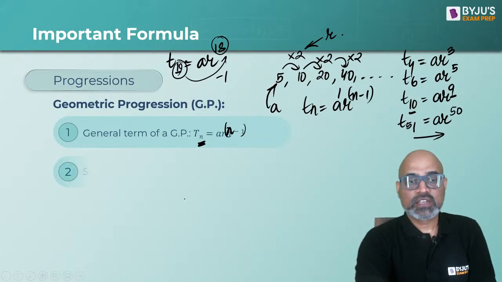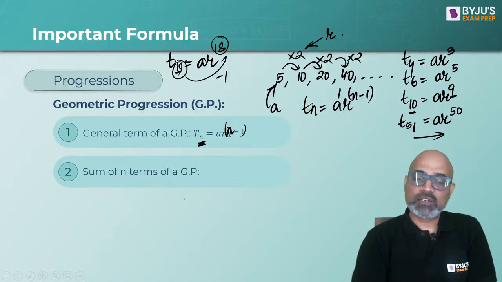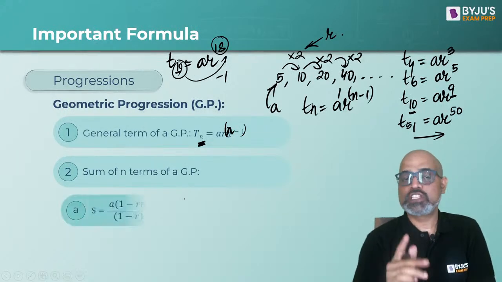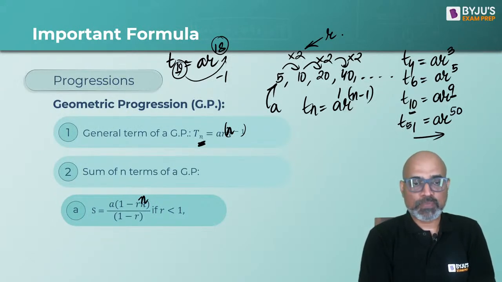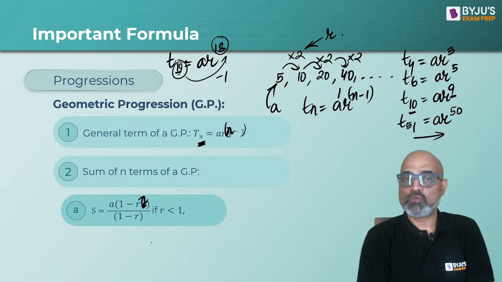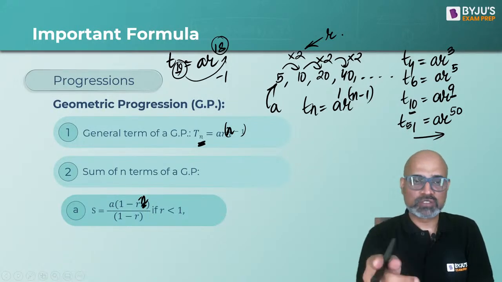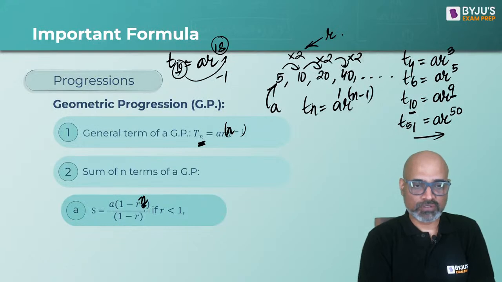Okay. How do you calculate sum of n terms of a GP? Sum of n terms of a GP is given by a formula which is a into 1 minus r to the power n upon 1 minus r. So the powers, the PPT is acting weird. The powers have dropped down sometimes.